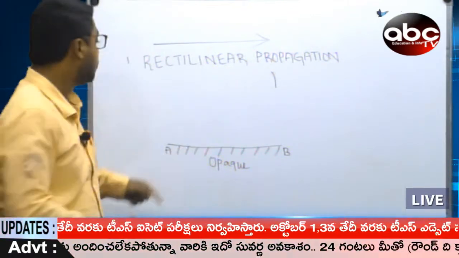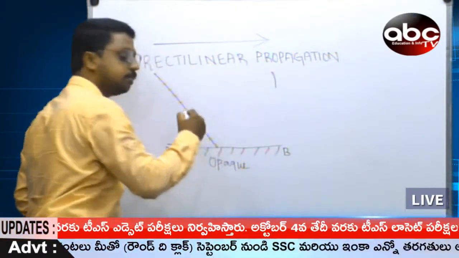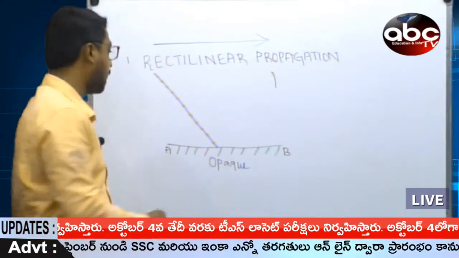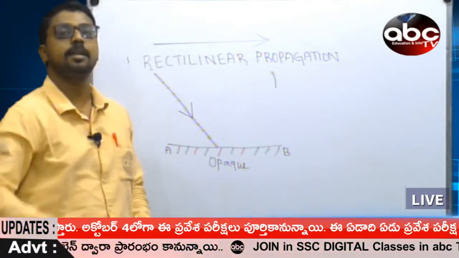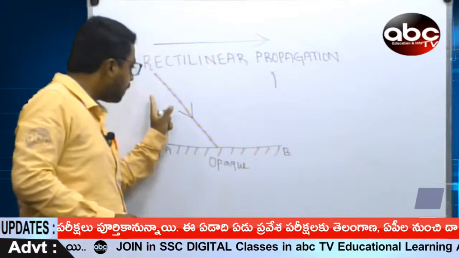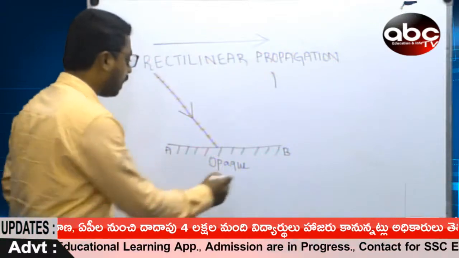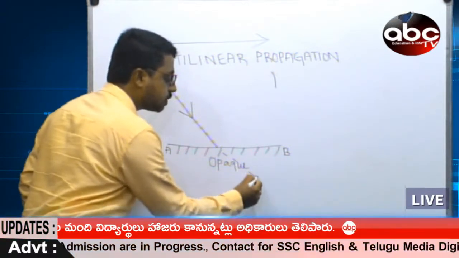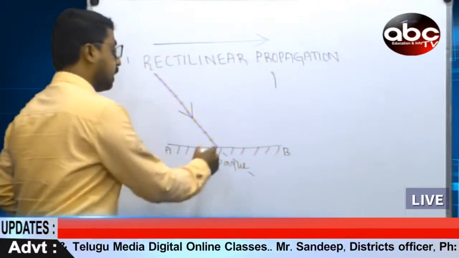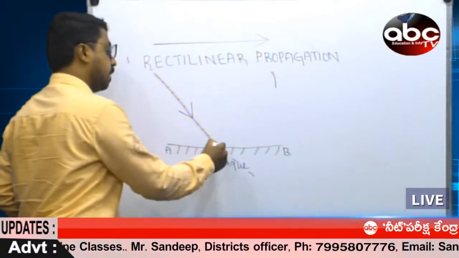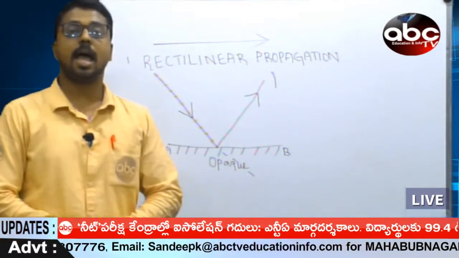Listen carefully, please. What about if the light is traveling in a straight line? The light is traveling in a straight line, and of course the arrow marks are most important, as they give us more information. Here, when a light ray is incident on an opaque substance, the original path of the light is to travel like this and cross to the other side. But being an opaque substance, it cannot travel to the other side, but reverses its path and bounces.